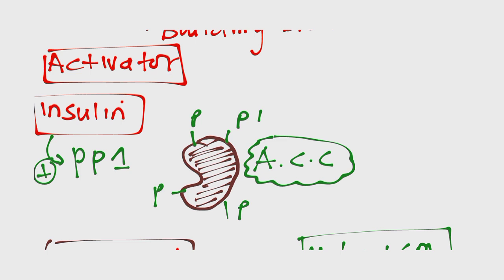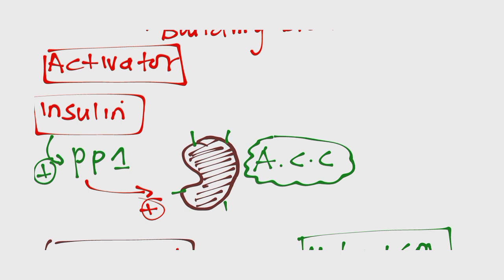When we remove those phosphate groups, this enzyme is going to be active because it is active when it has no phosphate groups. So when they ask you how insulin activates acetyl-CoA carboxylase: insulin activates protein phosphatase 1, and protein phosphatase 1 will dephosphorylate acetyl-CoA carboxylase and eventually activate it.